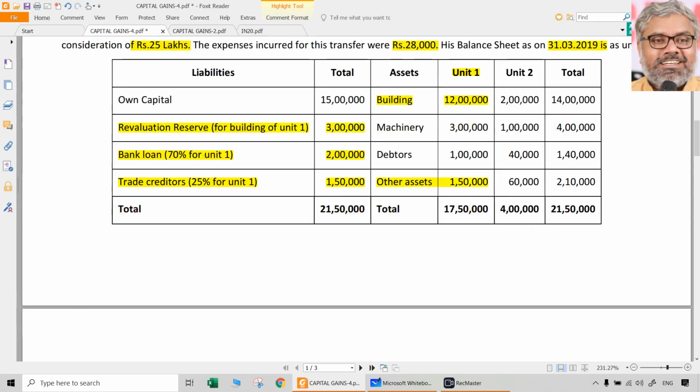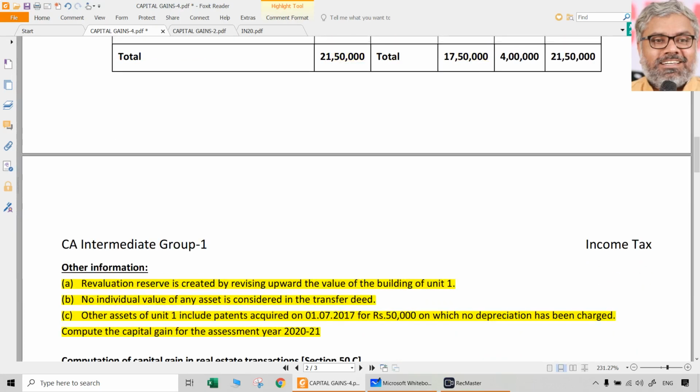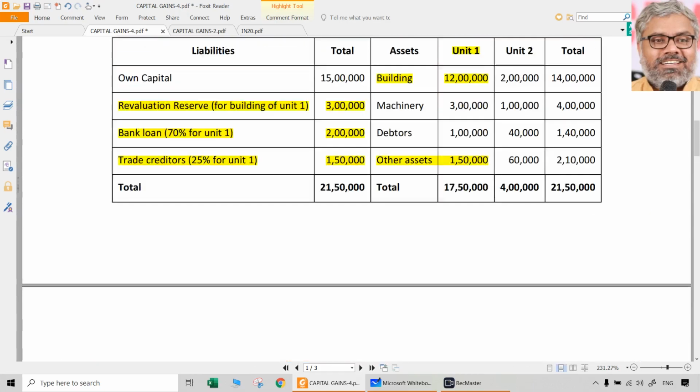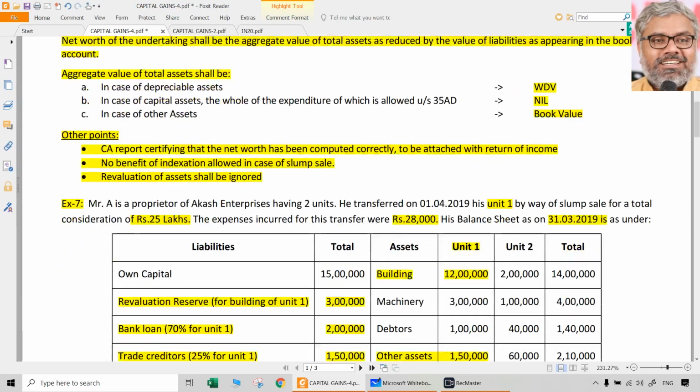For other assets, book value should be taken. Of course, in the exam questions, there may be some kind of asset which might be told that against this asset already deduction has been claimed under section 35AD fully. Then value of such assets for this purpose shall be taken as nil. Like this, you take all the total of assets, deduct the outside liabilities related to this undertaking. We get net worth of that undertaking. That itself will be the cost of acquisition or cost of improvement for such undertaking in a transaction of slump sale. That is about section 50B.